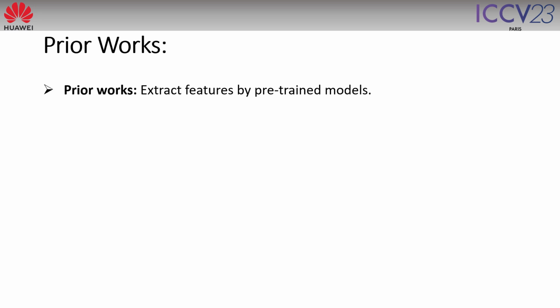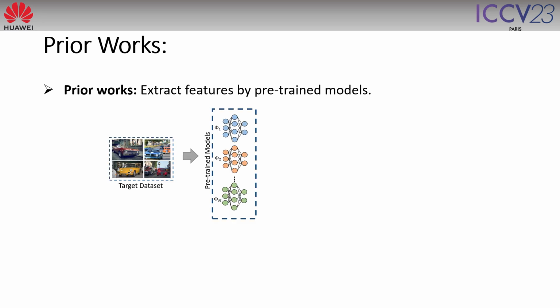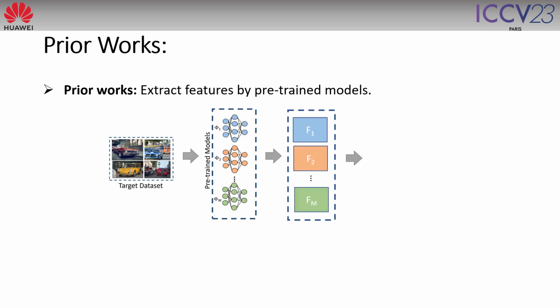Prior works, usually most of them, extract features by the pre-trained model, and they use these extracted features and the labels that we have from the target dataset to mimic the procedure of fine-tuning without actually fine-tuning, and find the rankings of these pre-trained models.